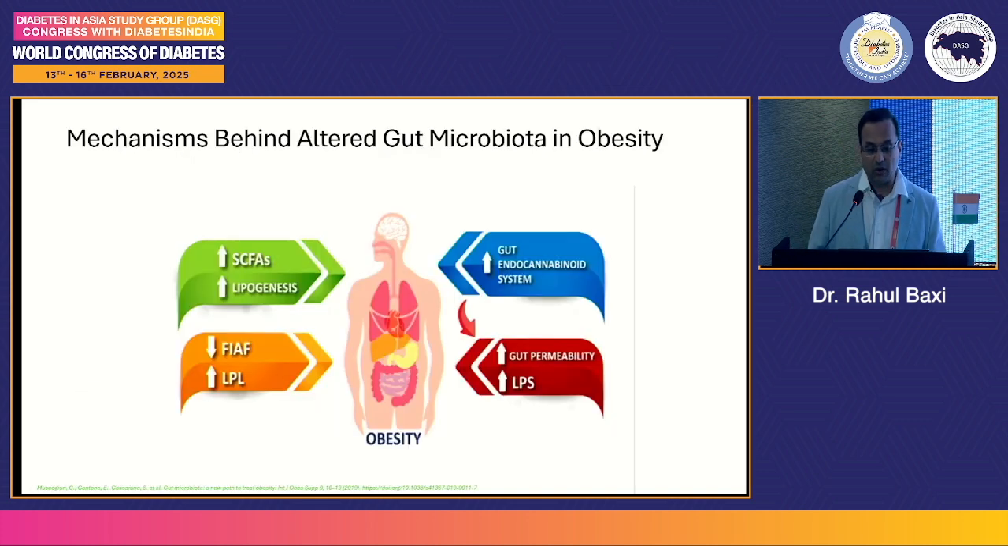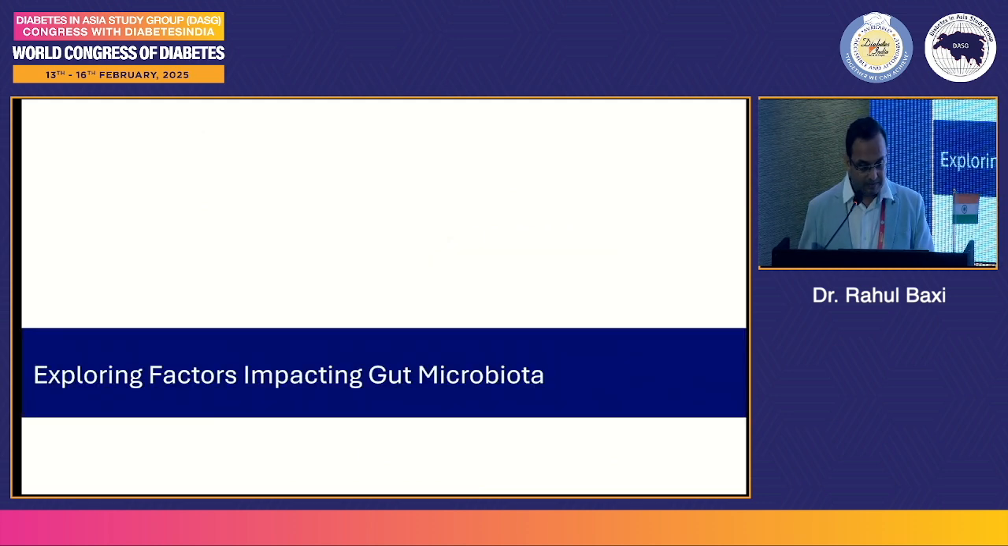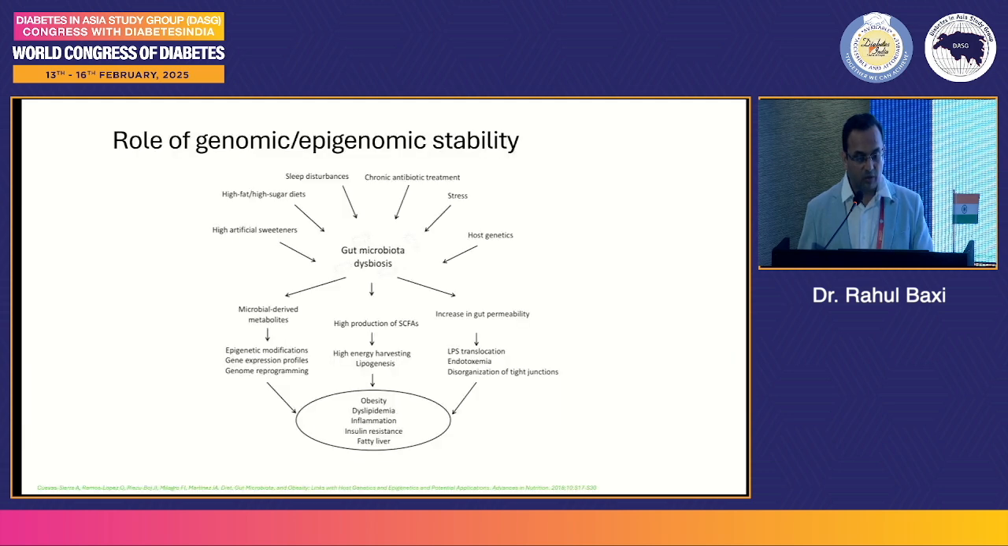So, mechanisms behind altered gut microbiota in obesity: increase in short chain fatty acids, increased lipogenesis, increase in fasting induced adipocyte factors, increase in lipoprotein lipase, and increase in gut endocannabinoid systems, which leads to an increase in gut permeability and an increase in lipopolysaccharides. Exploring factors impacting gut microbiota, role of genomic and epigenomic stability.